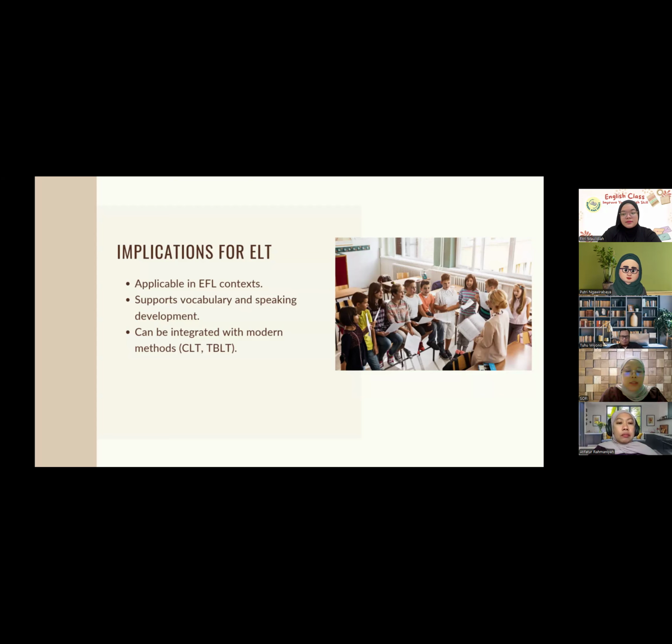And the second one is support vocabulary and speaking development. Because students learn new words and improve speaking at the same time, they use vocabulary in real situations, not just memorize it, and practice speaking through interaction, discussion, and text. And the last one is can be integrated with CLT and TBLT. Teachers can use communicative activities and text together, making learning more active, meaningful, and student-centered. And the next slide.